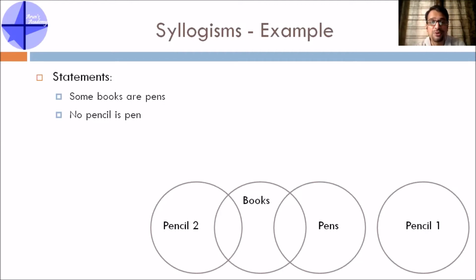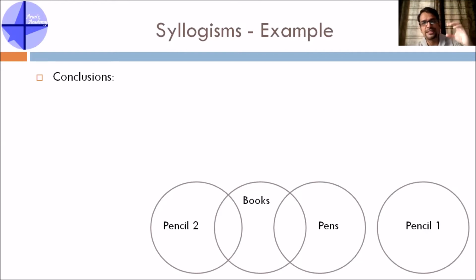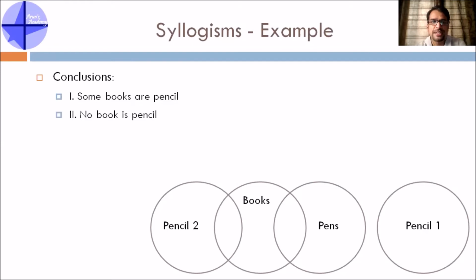Now, let's get to the conclusions. Any syllogism problem will have one set of statements and then some conclusions. So, let's check the conclusions. Conclusion 1 says some books are pencils. Conclusion 2 says no book is a pencil. Even before checking the conclusions, let's go to the options. Options will be kind of confusing, so let's check the options.